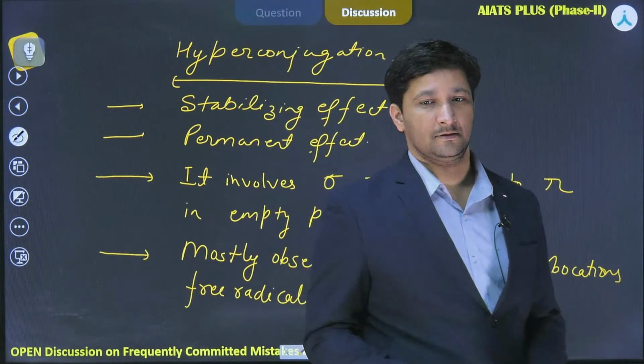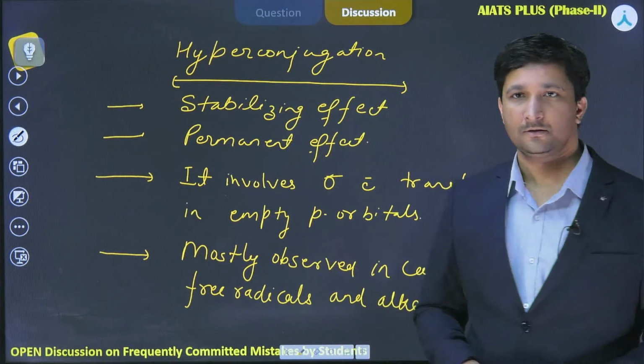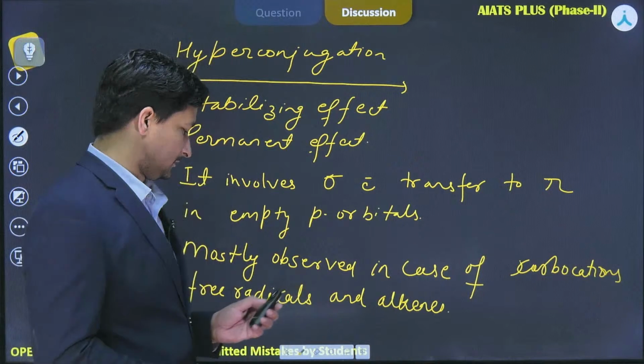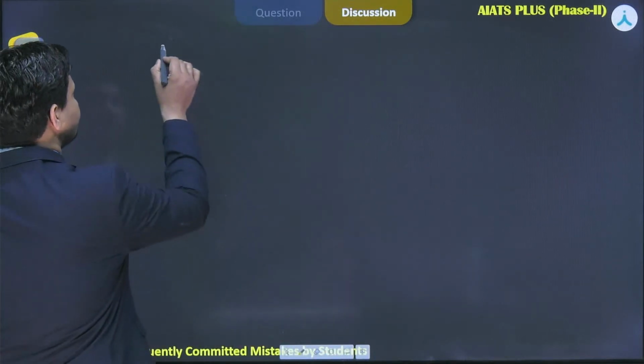So generally they have a stabilizing effect on these three mostly. Okay, so now let's have a look at what happens in case of carbocations.